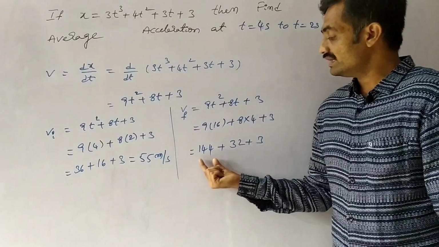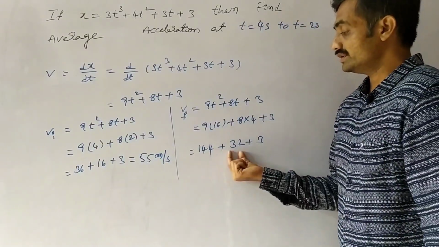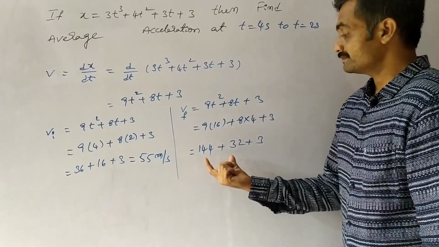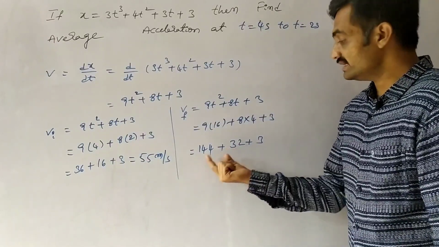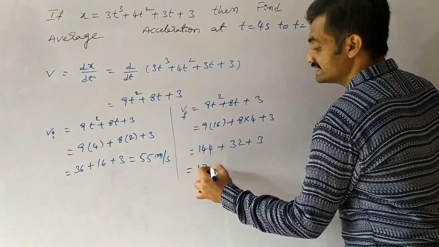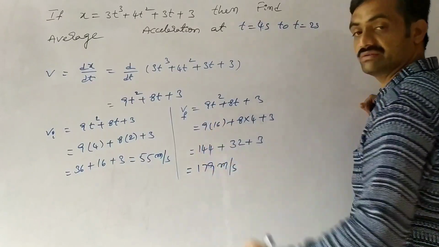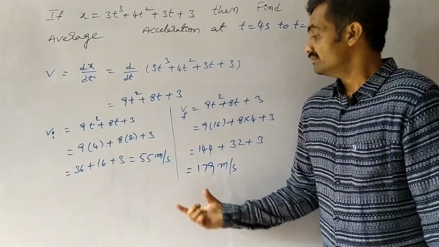So 144 plus 32 is 176. 176 plus 3, nothing but 179 meter per second.